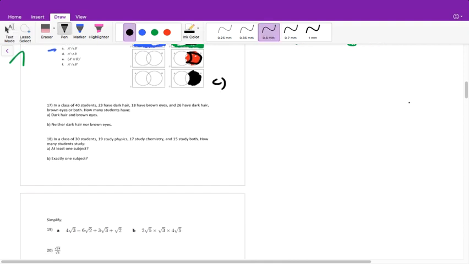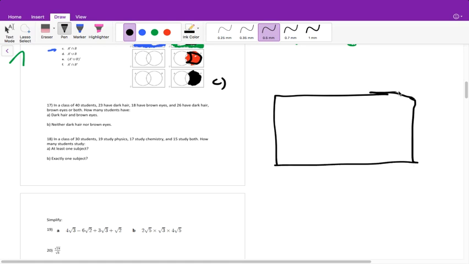So in this one, we're talking about 40 students. In a class of 40 students, 23 have dark hair, 18 have brown eyes, and 26 have dark hair, brown eyes, or both. All right, so what you need to do for this is create your Venn diagram. We have our universe, and we know that there's 40 total students in the universe. We have our dark hair, and we have our brown eyes.